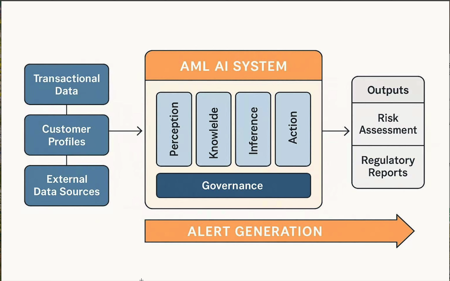Action is the part of the agent that generates risk alerts. In the diagram, this is represented by alerts generation, which fits into outputs like risk assessments and regulatory reports. This stage is where identity and access governance becomes crucial. Alerts contain sensitive customer and transaction data.